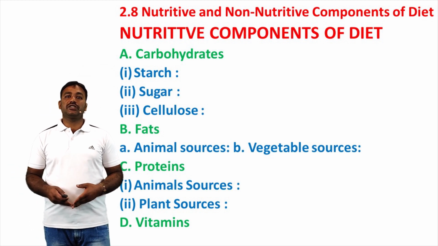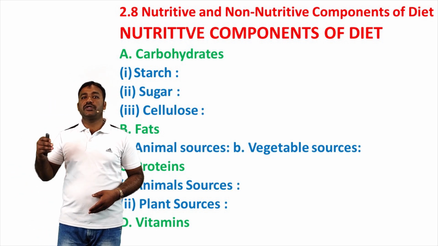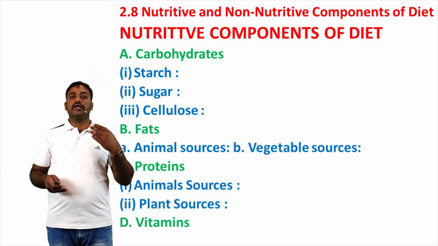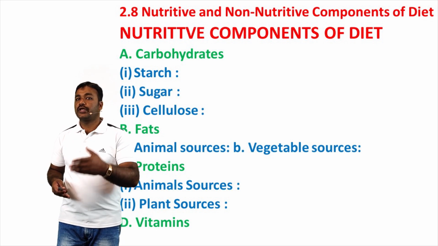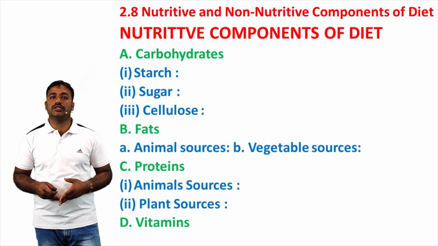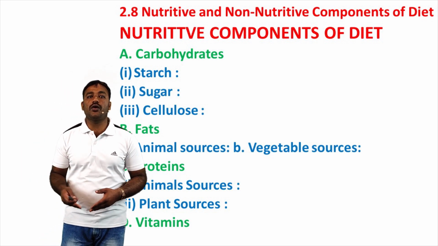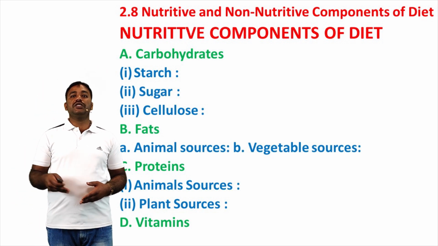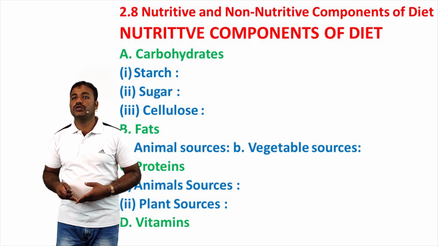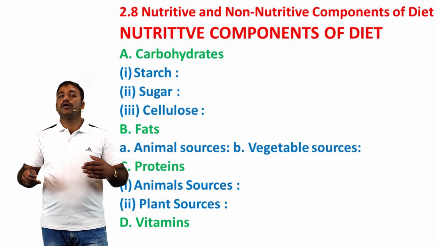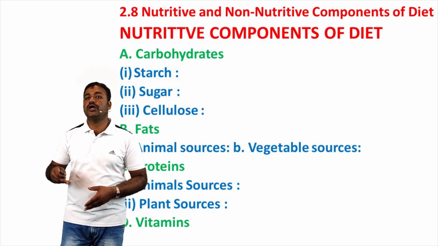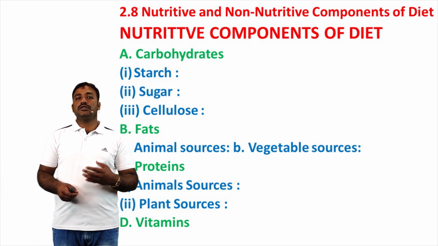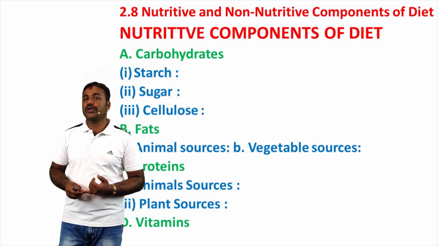Next, the fourth one, vitamins. These are complex organic compounds present in natural products or made synthetically. Vitamins do not yield energy but act as catalysts in various body processes. A balanced diet should contain all the vitamins which are essential needs of a healthy person. The vitamins are grouped in two parts: vitamins B and C are water soluble vitamins, whereas vitamins A, D, E, and K are fat soluble vitamins.